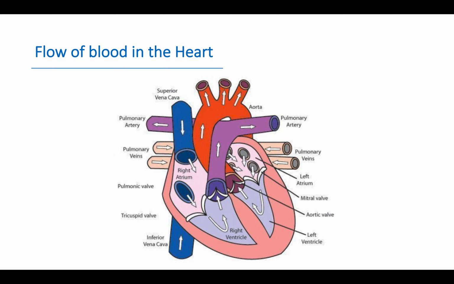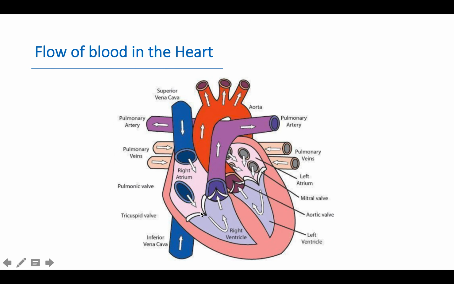Flow of blood in the heart. Here we can see how this heart works, or how the blood flows in the heart. Here we can see the superior and inferior vena cava, which open into the right atrium and bring deoxygenated blood into this right atrium. Here these are pulmonary veins which bring the oxygenated blood into the auricles. These auricles have thinner walls as compared to ventricles.